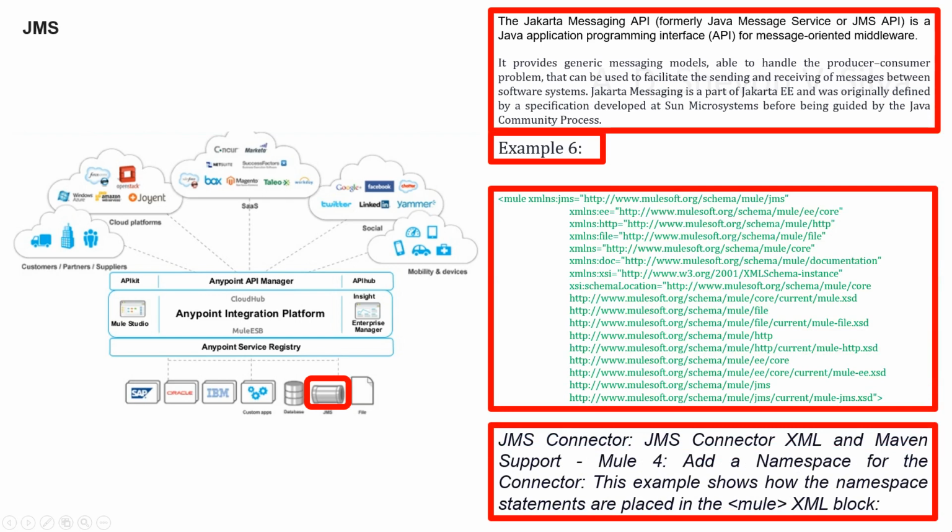Here you can see add a namespace for the connector in JMS Connector XML and Maven support, Mule 4 JMS Connector. This example shows how the namespace statements are placed in the Mule XML block.